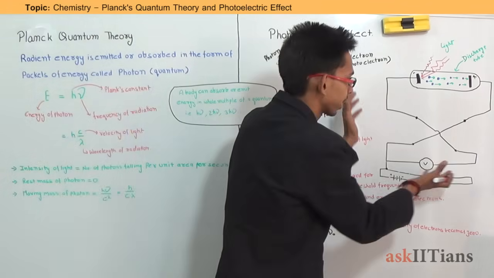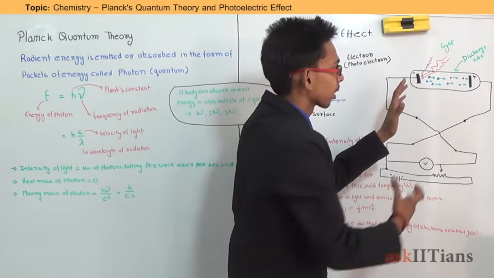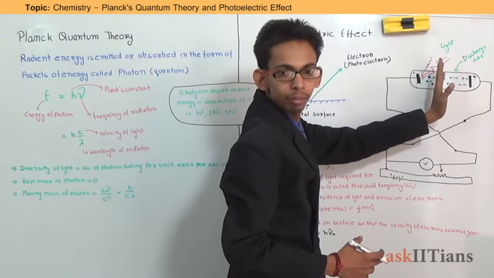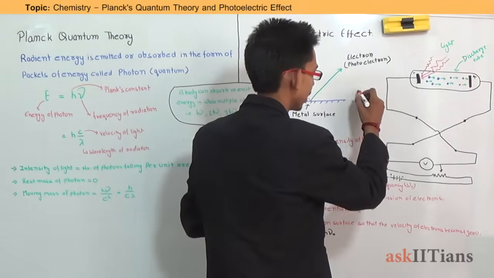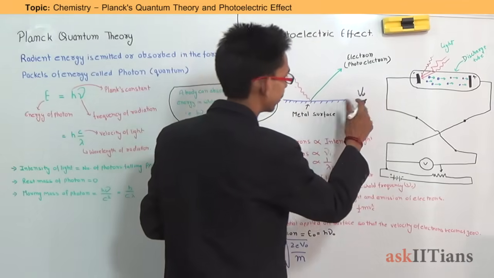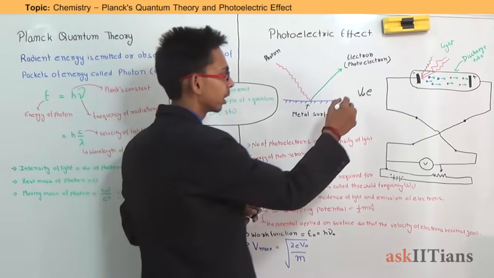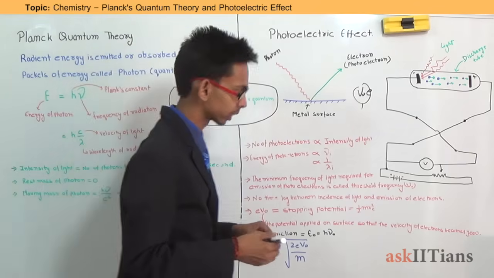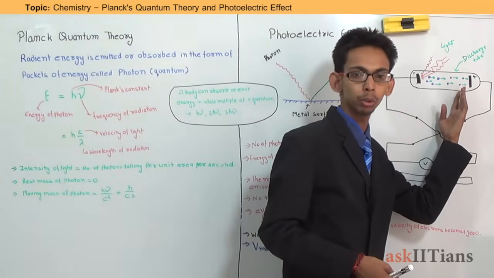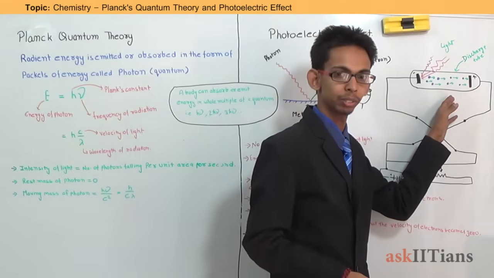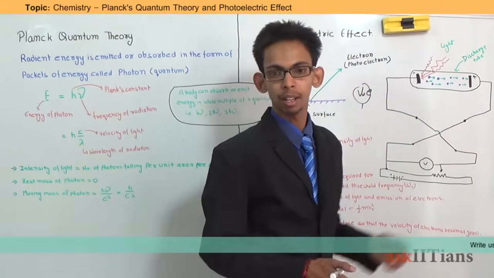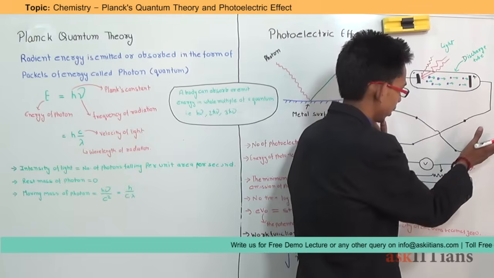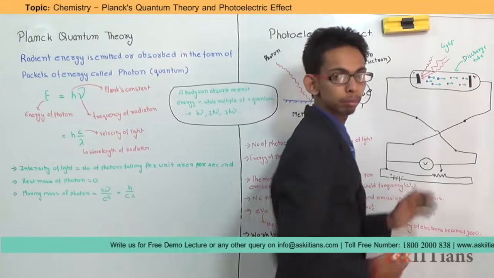The potential which is required to stop the movement of electrons, or to make the velocity of photoelectrons zero, is represented by V naught, and the product of that V naught with e, the charge on an electron, is known as stopping potential energy. And definitely it will depend on what? The kinetic energy of photoelectrons, or the velocity of photoelectrons. Greater the velocity or kinetic energy, greater will be the amount of external potential required to stop it.